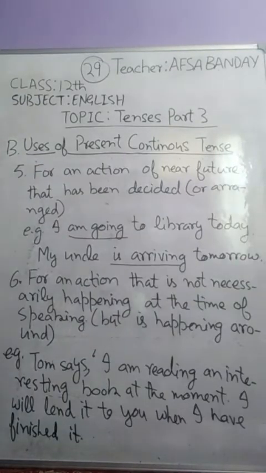Number 5, present continuous tense is used for an action of the near future that has been decided or arranged. That means when we talk about some near future action that has already been decided or arranged, at that time we also use present continuous. For example, I am going to library today. That means it has already been decided.